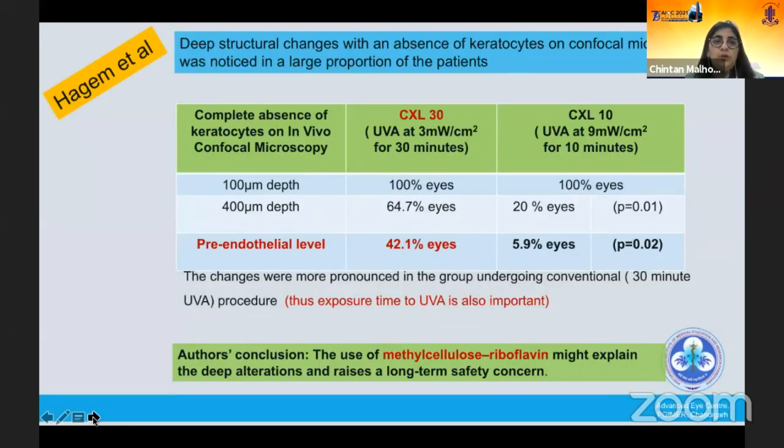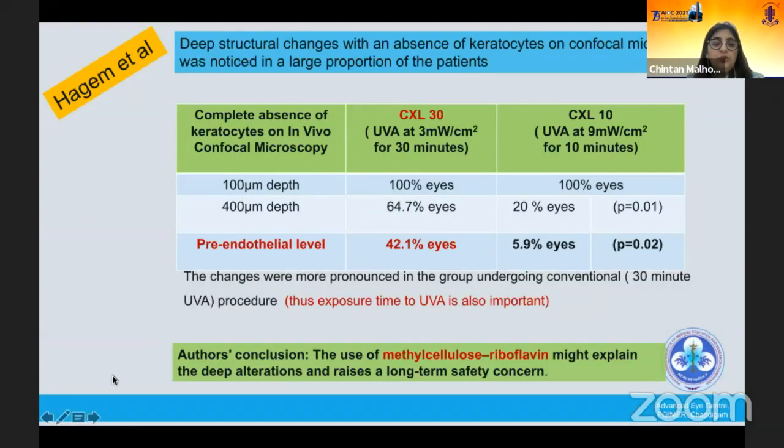So Hegum et al. noted that they used HPMC riboflavin, and they noted that deep structural changes were seen, with absence of keratocytes on confocal microscopy in a large proportion of the patients. So in fact, in up to 42% of the eyes, up to the pre-endothelial levels, there were no keratocytes seen, which means the depth of the CXL had penetrated that far, at least the apoptotic changes. And they also compared the accelerated versus the conventional group, and they saw that the changes were more pronounced in the group undergoing conventional procedures. Thus, the exposure time to UVA was also important.